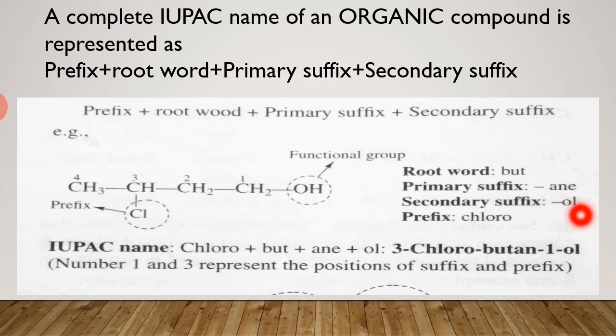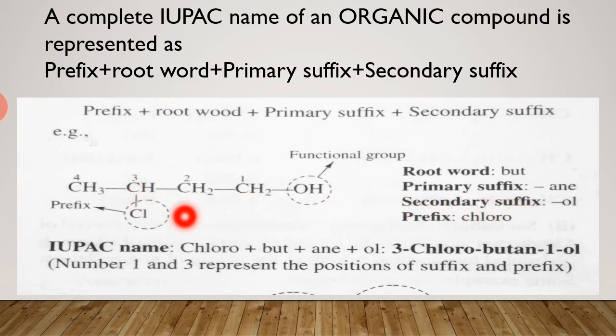Then secondary suffix ol. Why? Because the functional group is OH, which is attached to the first carbon atom. So it is ol. Then prefix is chloro. Why? Because a chloro group, chlorine atom, is attached to the third carbon atom. So it is chloro.